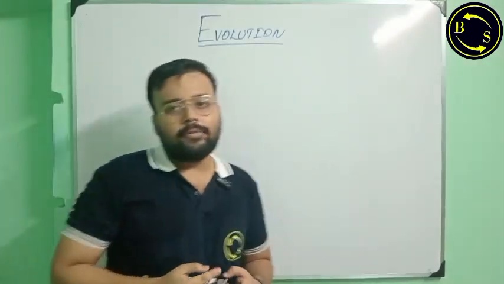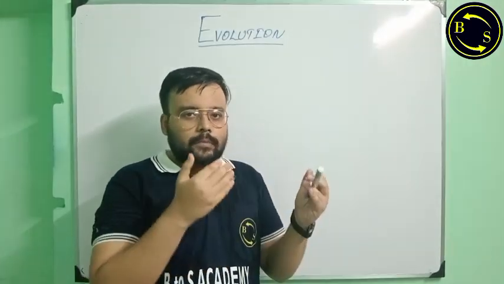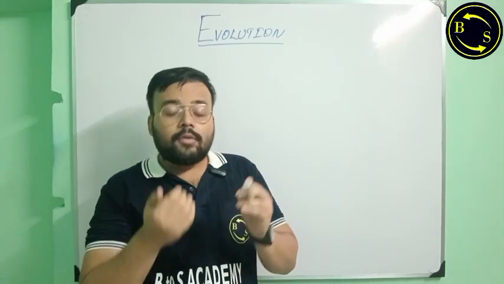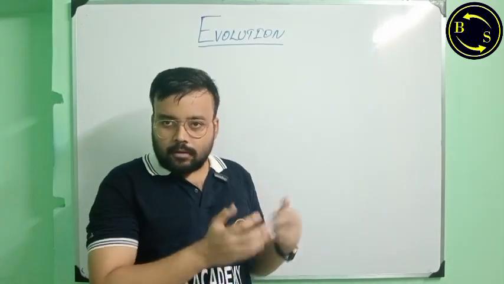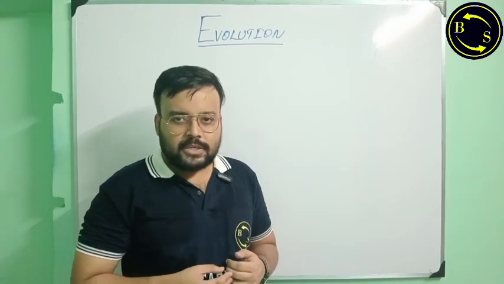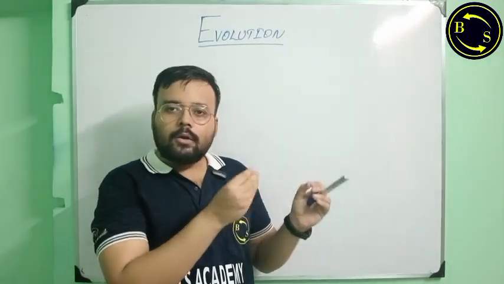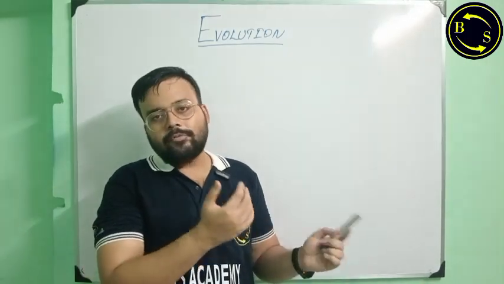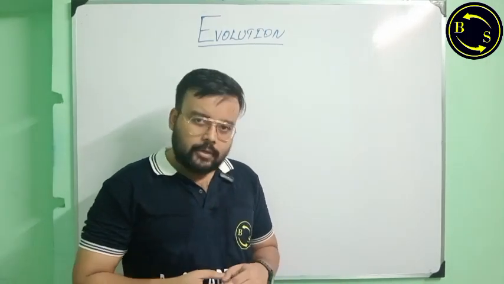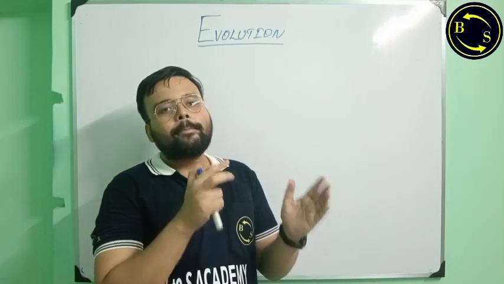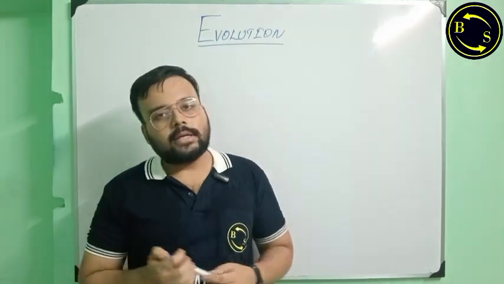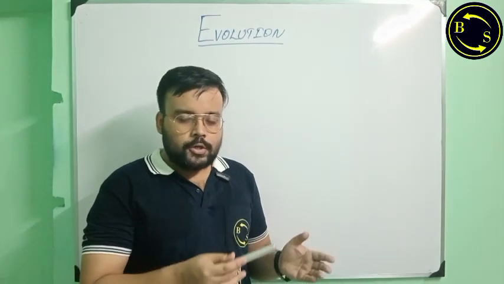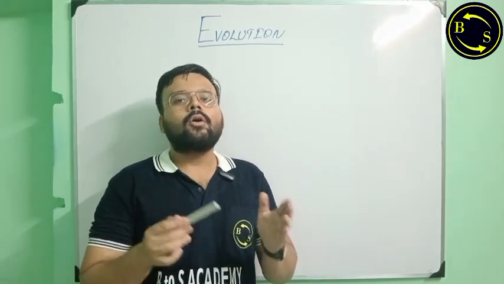Now what is evolution? Evolution is the derivation of a new species from a previously existent species which are closely related to one another, obviously, because if something is derived from another thing, they must be closely related to each other over a period of geological time scales and with the features already present in the organism.